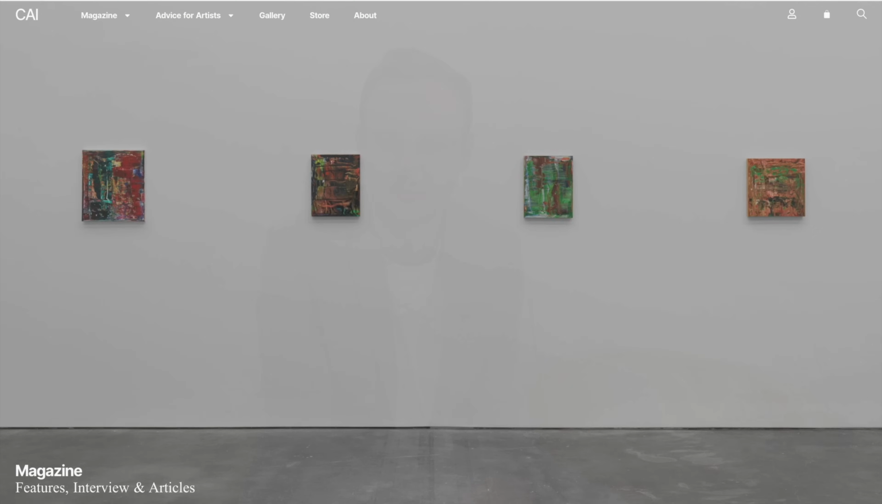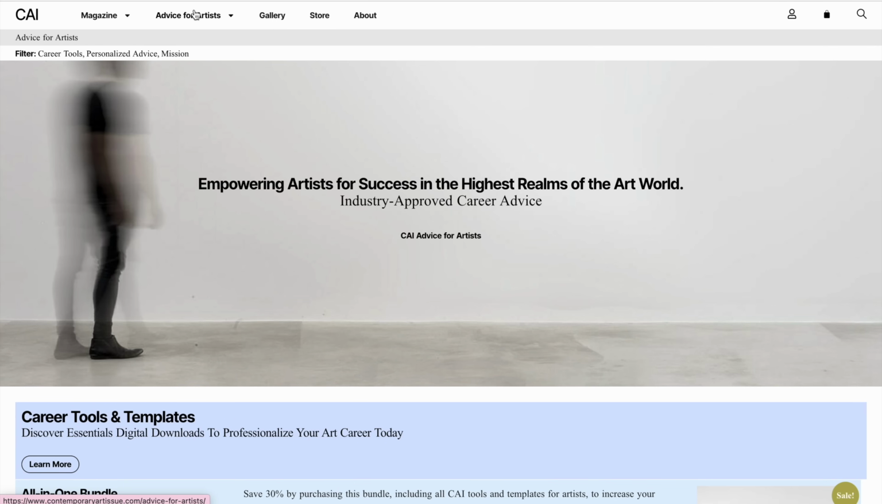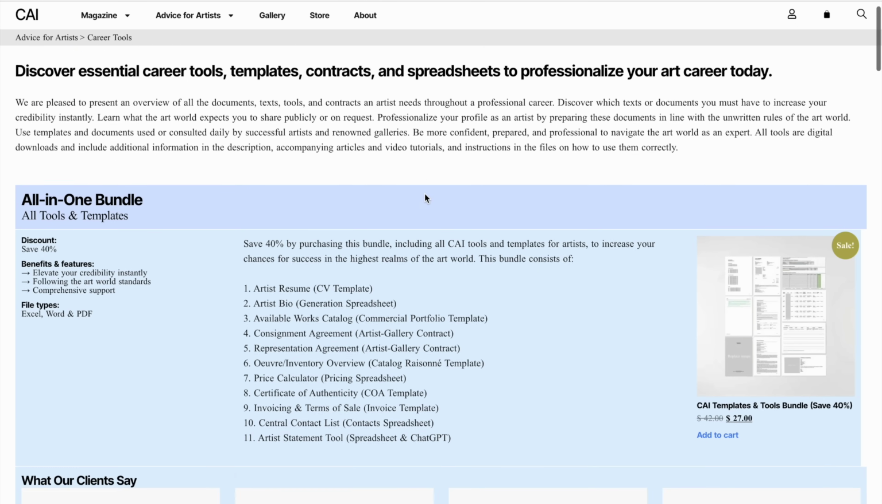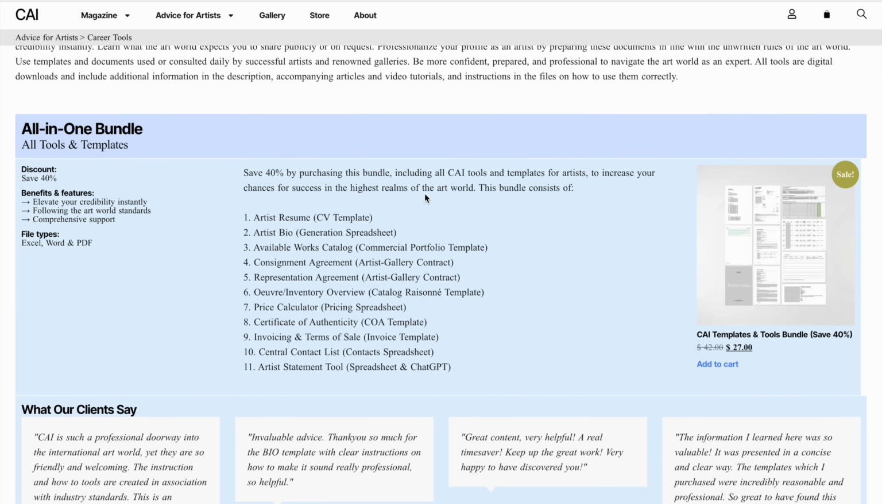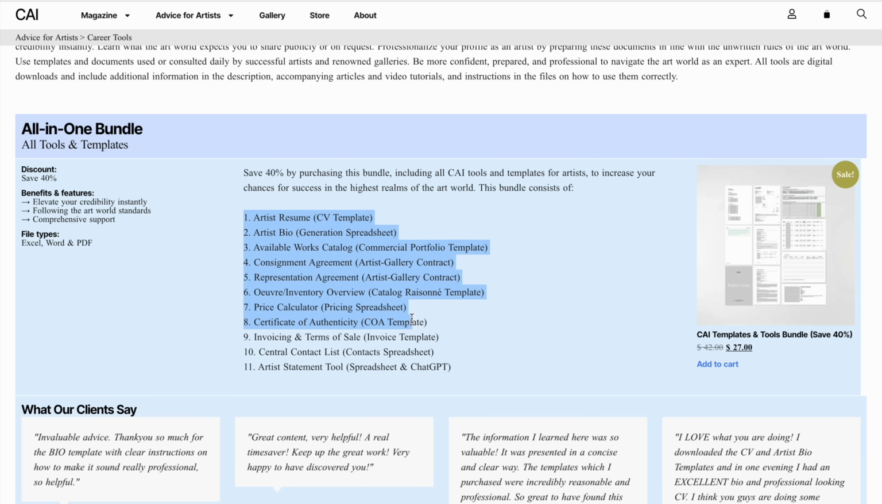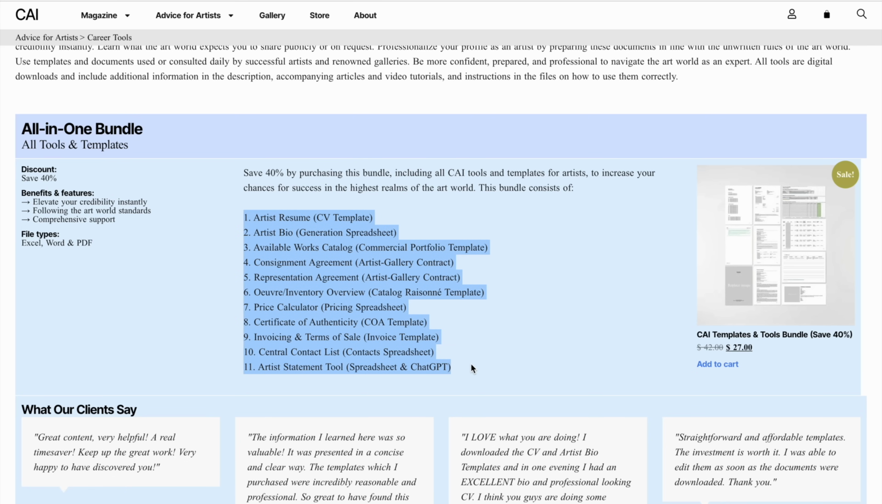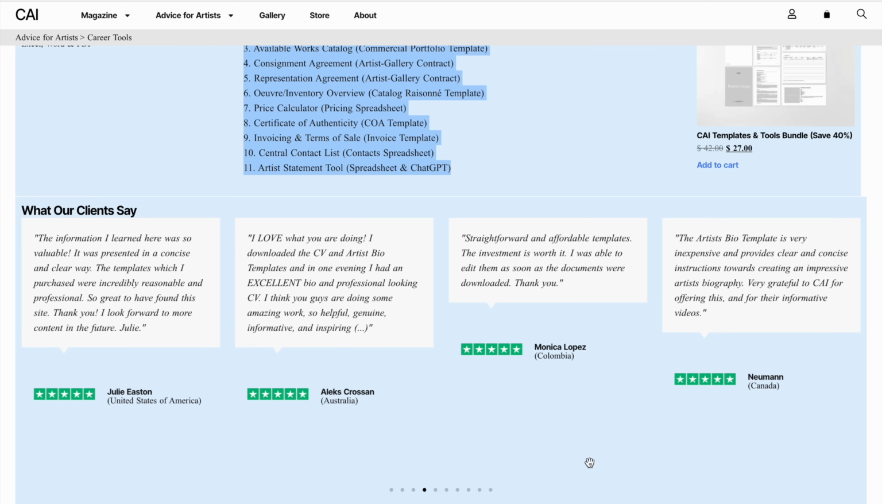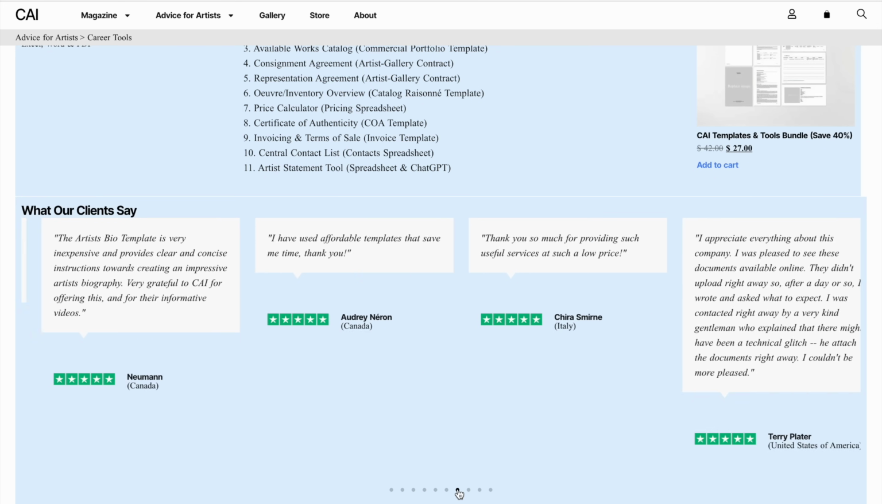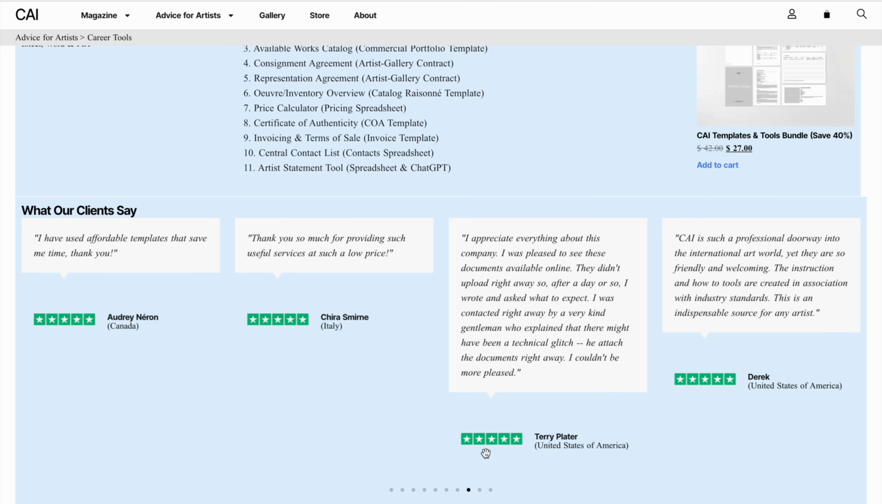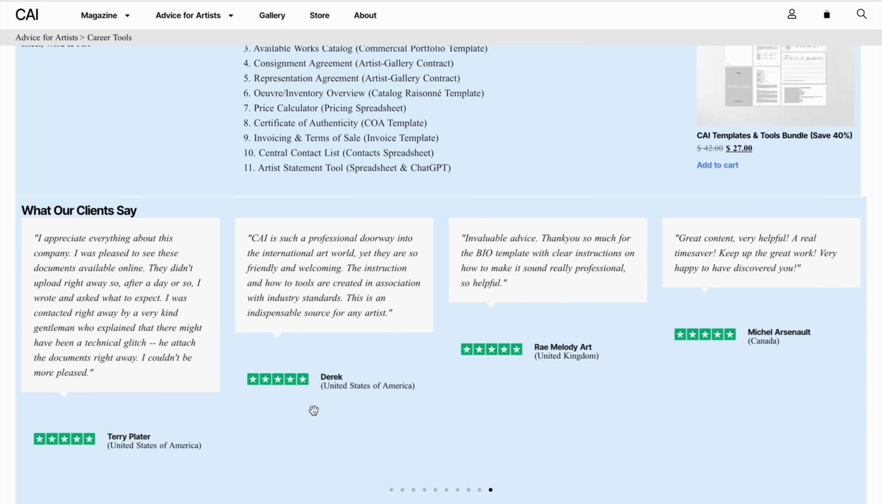So let's dive in. Now let's start with navigating to the CAI website, which is the abbreviation for contemporaryartissue.com. Here we have the main menu, and of course we have to look at advice for artists and go to career tools, or you can click on advice for artists and then click on career tools here or here. Immediately we have an overview bundle of all the different tools and documents that we provide. So here we can see all the 11 documents and tools or templates, with below it a series of reviews of verified customers. And if you think we only show the good reviews here, make sure to go to Trustpilot itself for more reviews of our product.